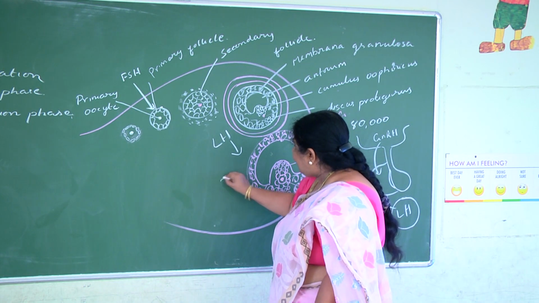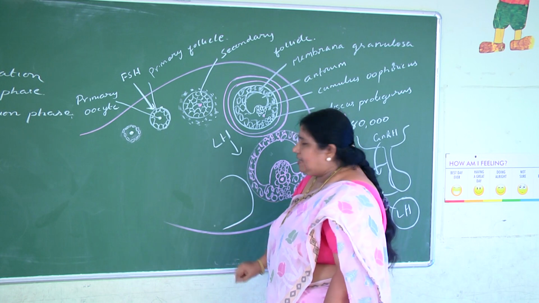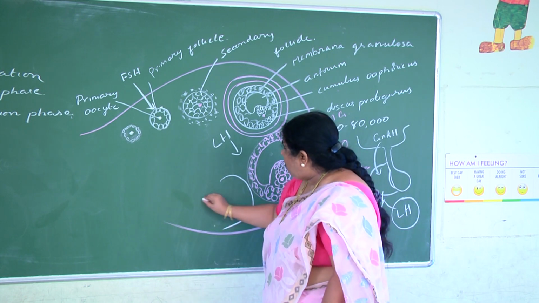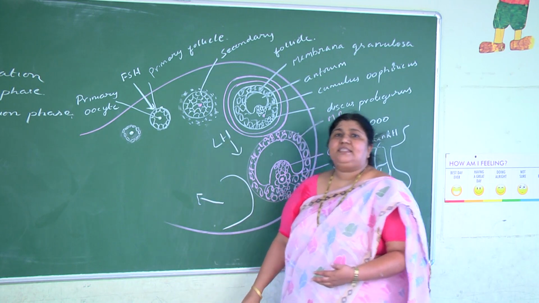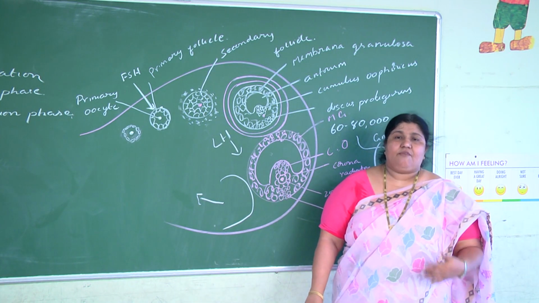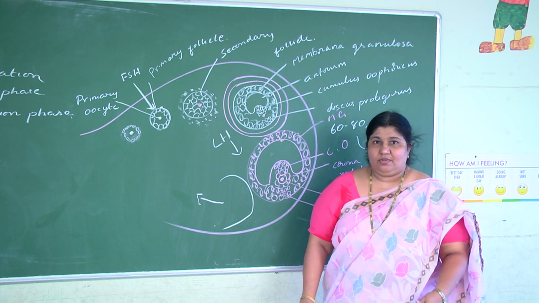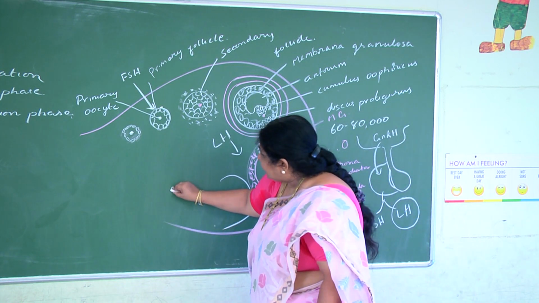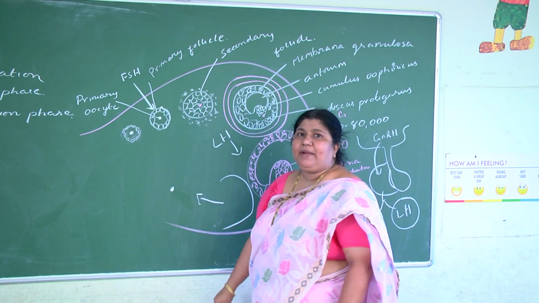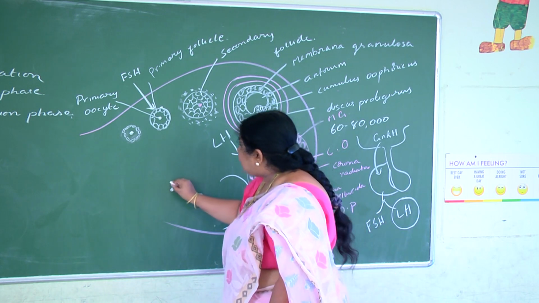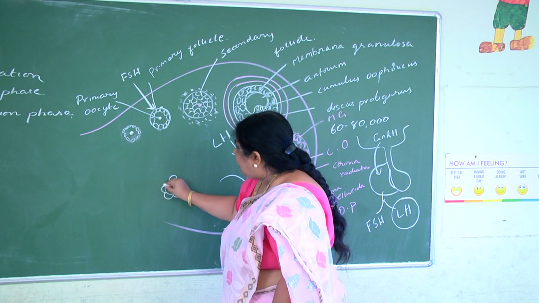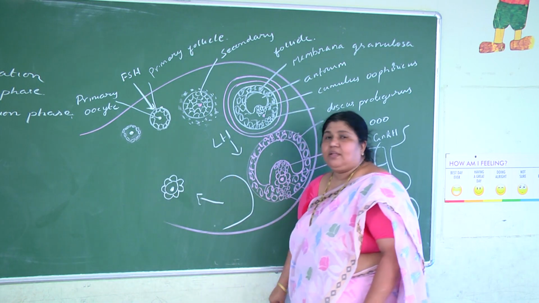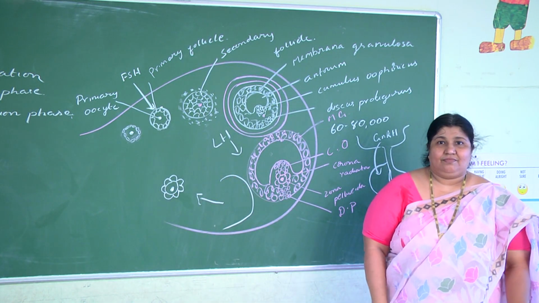The follicle will rupture and release the ova to the outside. The ova is in which stage? Secondary oocyte stage with halted metaphase 2. The secondary oocyte with halted metaphase 2, along with the zona pellucida and corona radiata, is released, discharged out. This is called ovulation.